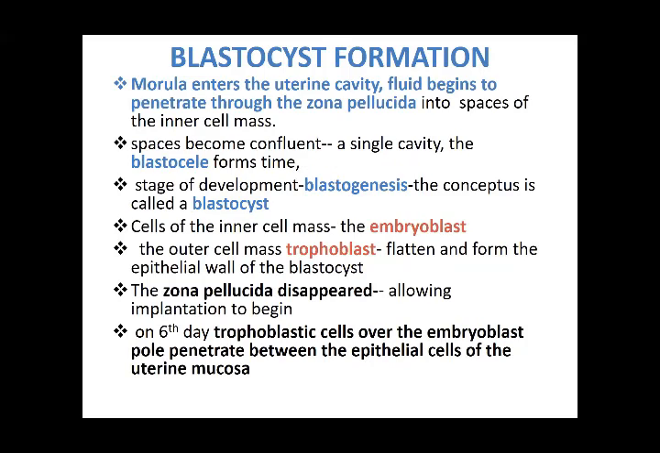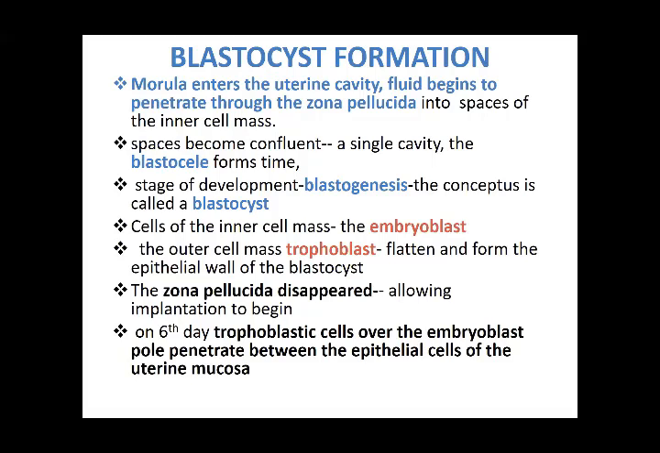Now there is going to be the blastocyst formation. The morula enters the uterine cavity. At the moment where it started dividing, it was still in the ampulla of the fallopian tube. From there, it is going to move on, and it reaches the uterine cavity.